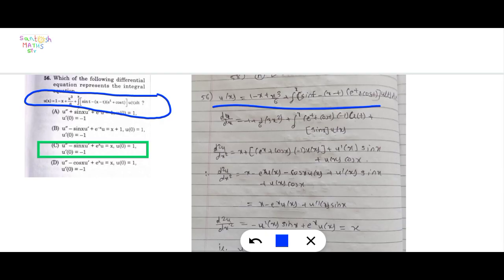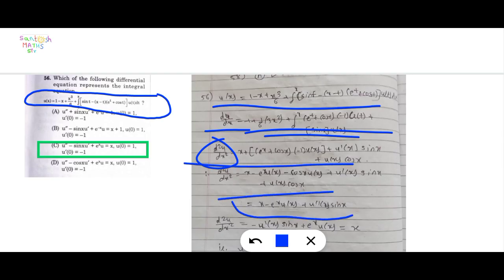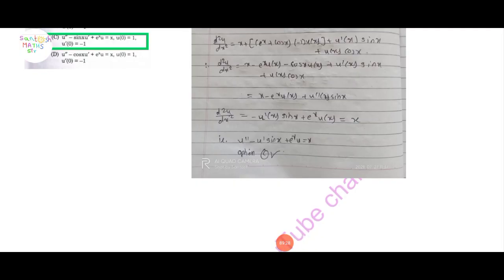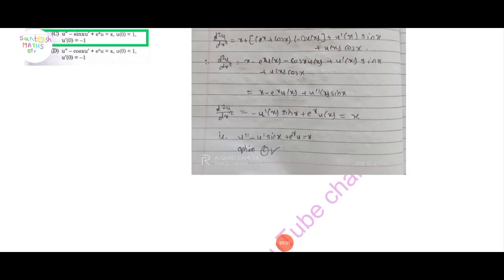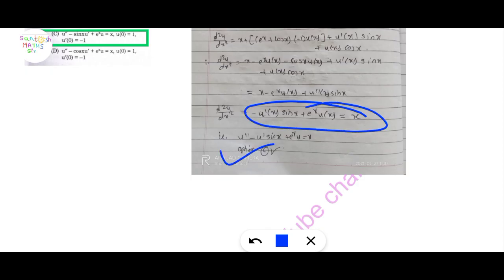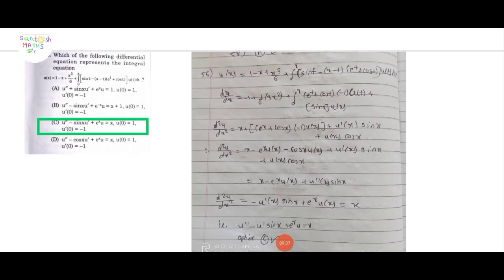Here differentiate ∂u/∂x and find its value, and double differentiate ∂²u/∂x². Here we get ∂²u/∂x². Option C is given. Which of the following differential equation represent the integral equation? Here option C is correct.